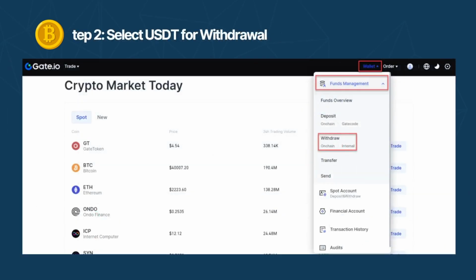Step 2. Select USDT for withdrawal. In the Assets menu, find My Assets and look for USDT. Click on the Withdraw option next to it. This will take you to the withdrawal interface.